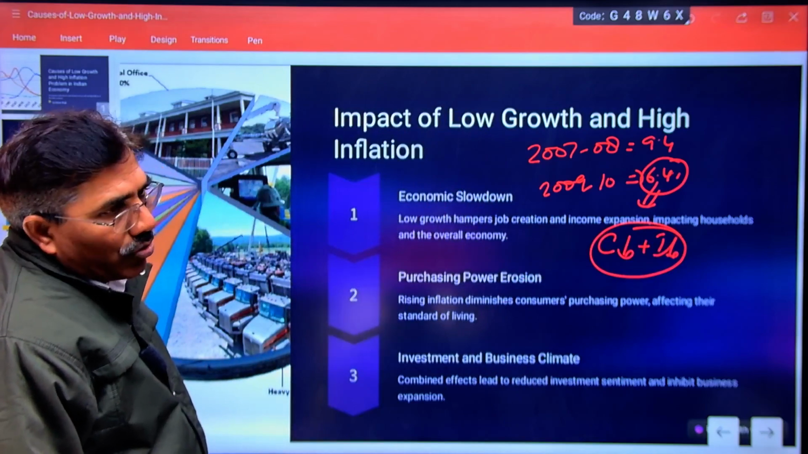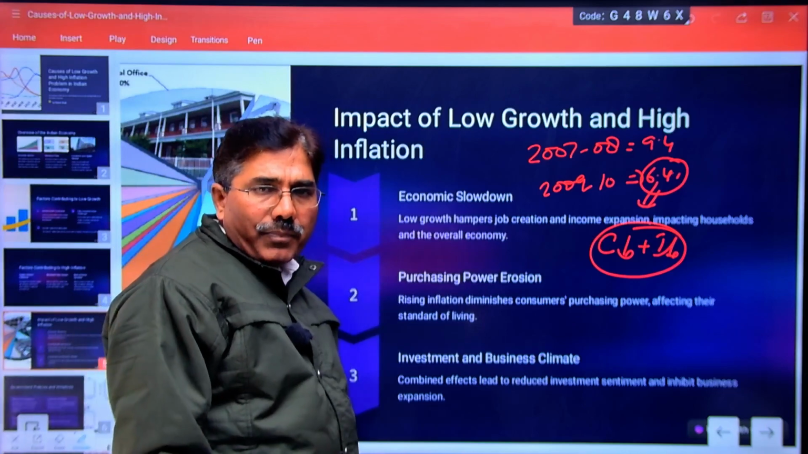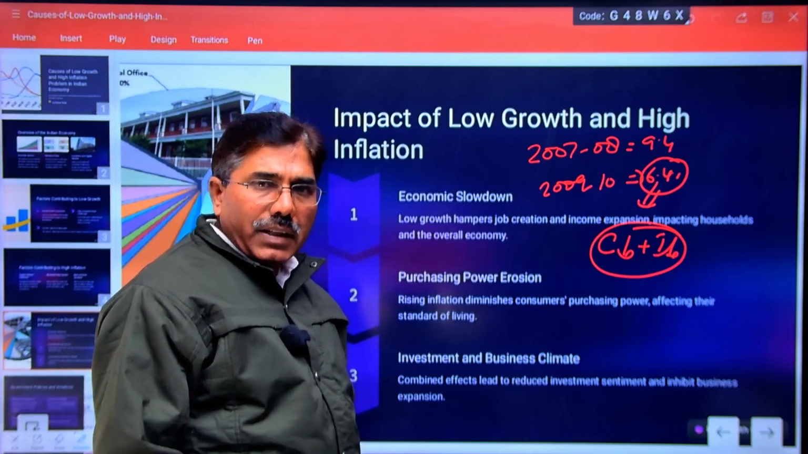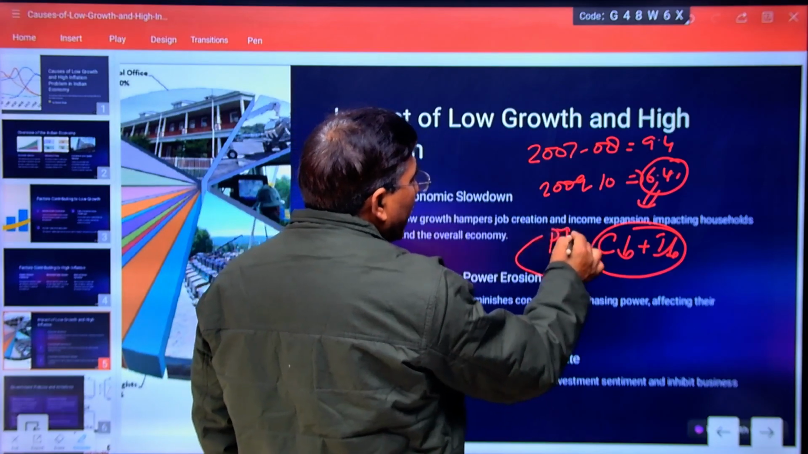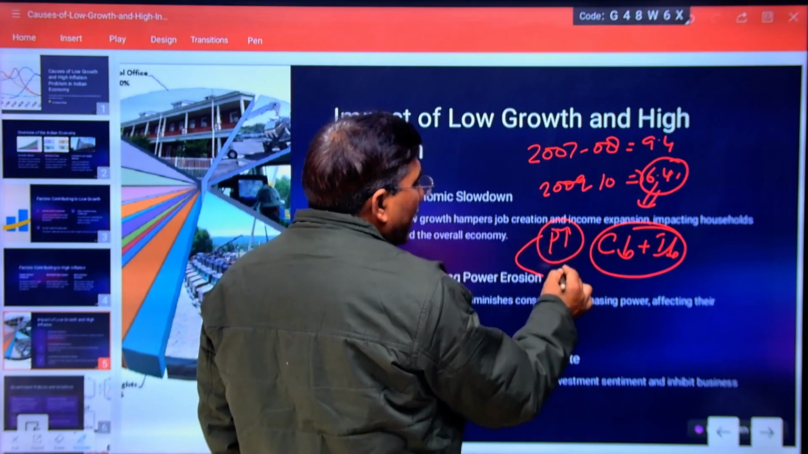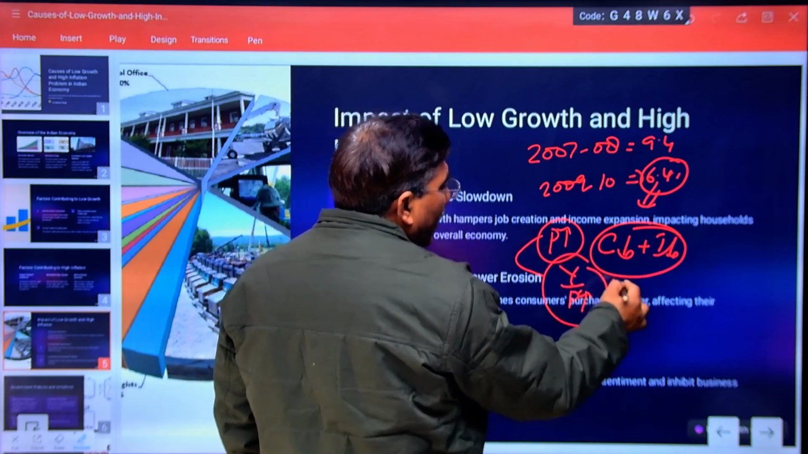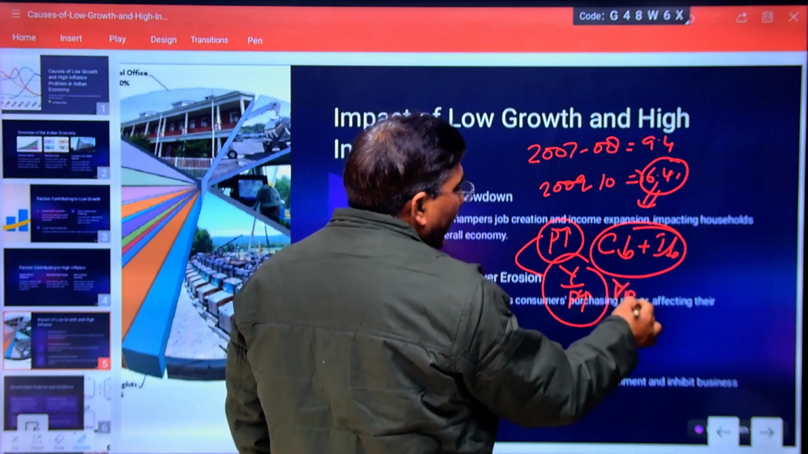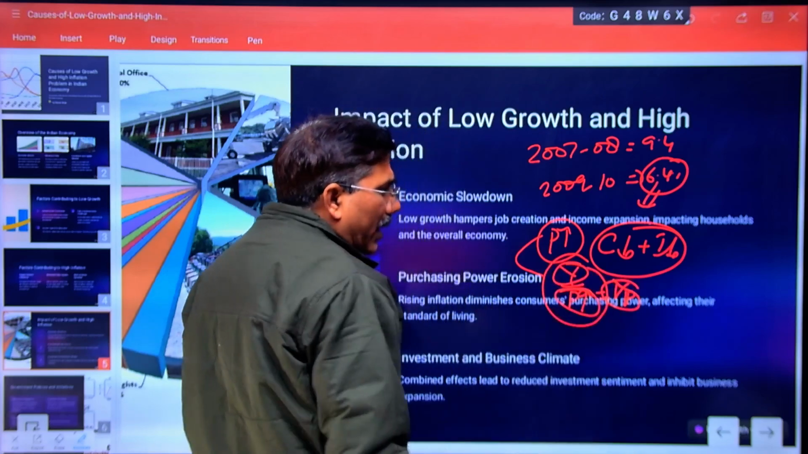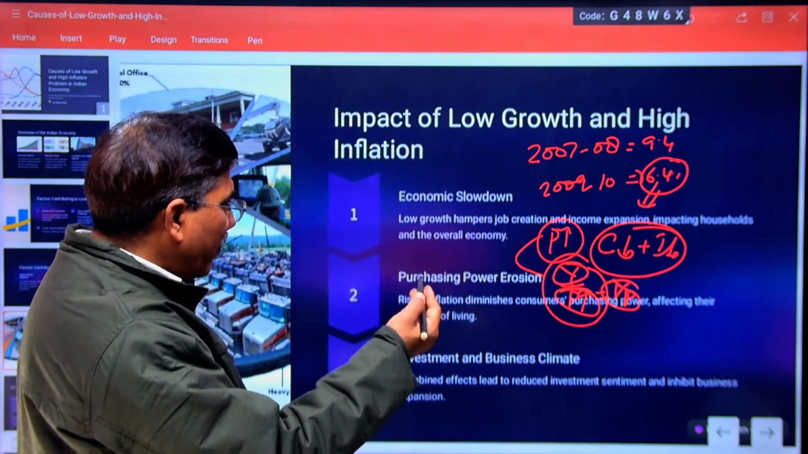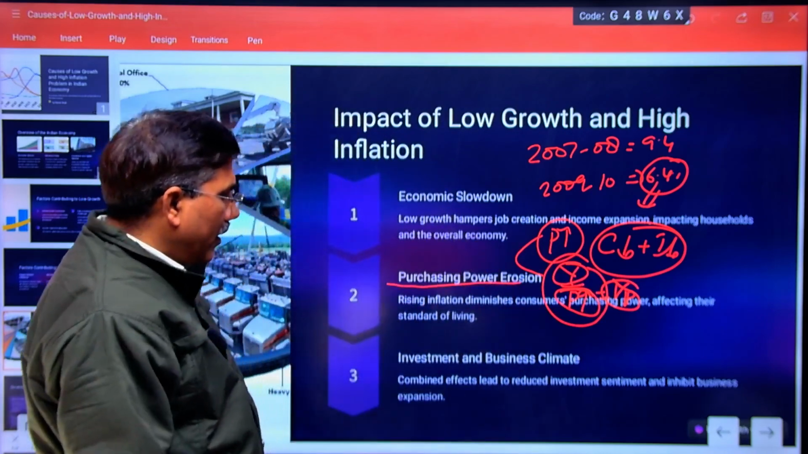Purchasing power erosion. Why purchasing power? Less employment opportunity, less disposable income. There were two taxes. One tax imposed by the increasing price, that is inflation. Increasing inflation decreases the purchasing power or real income. If YR represents real income, Y is the monetary income, P is the price. Increasing price will decrease the real income. In this way, purchasing power also declines.